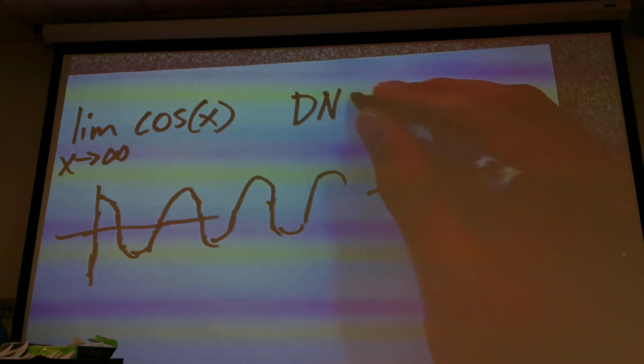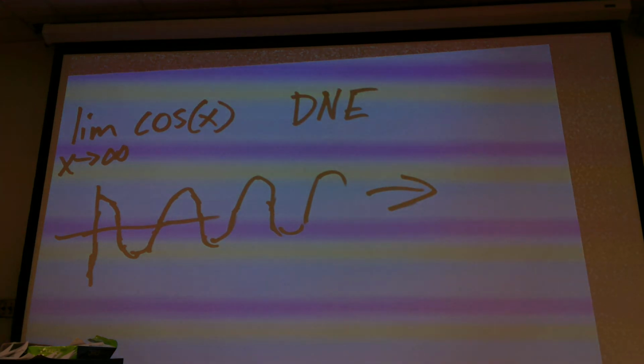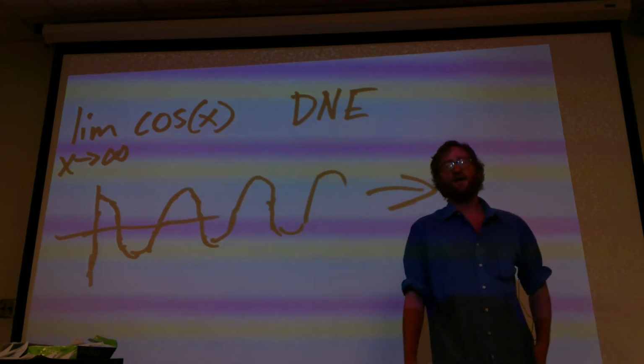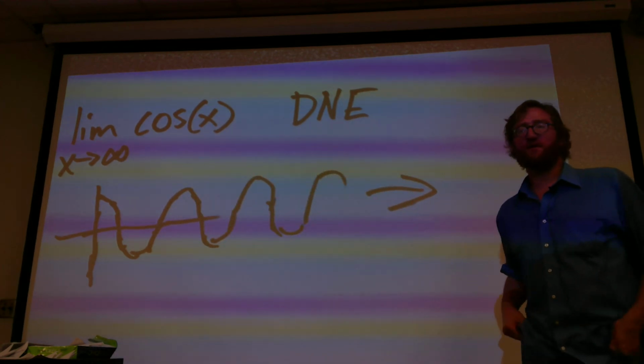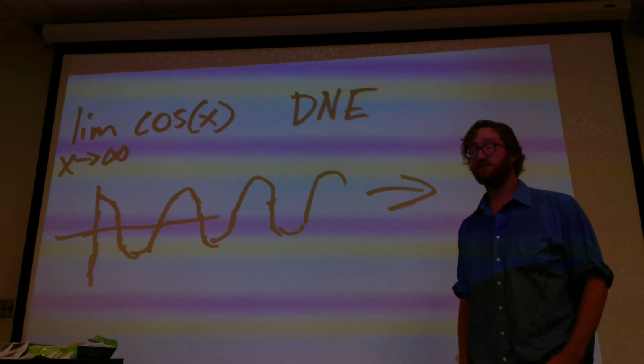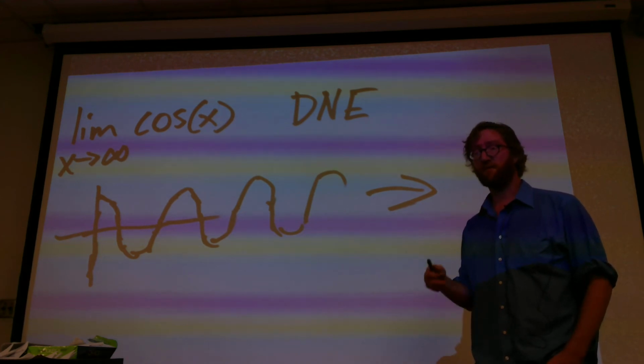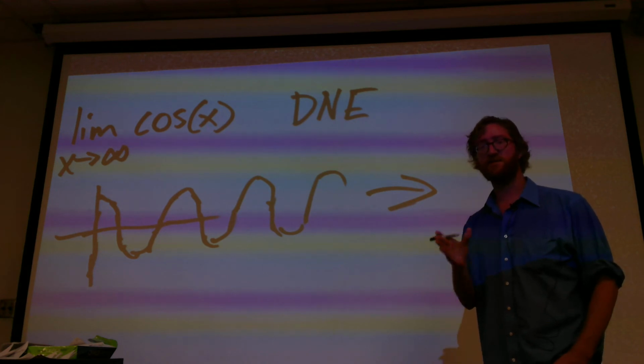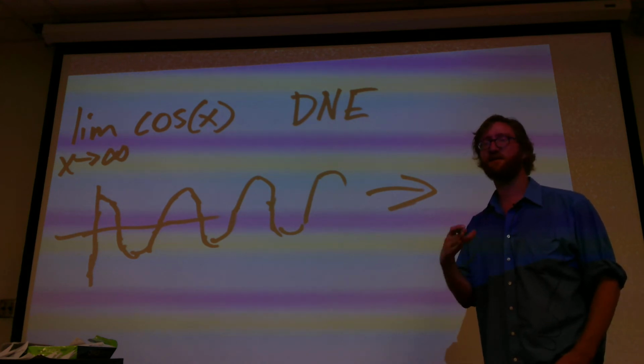Up, down, up, down. And that's just going to go on forever. So the limit as x tends towards infinity of cosine of x is an oscillating wave. It's just going to go up and down forever. It's never going to converge to something. What I mean by converges is it actually goes to one number. This one will never converge to a number. It is a wave. It's going to stay a wave. That's it. End of story.